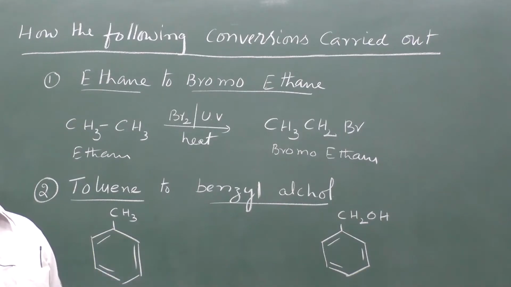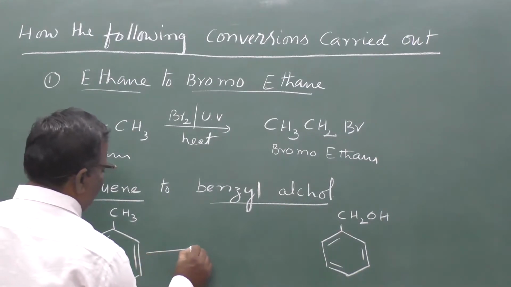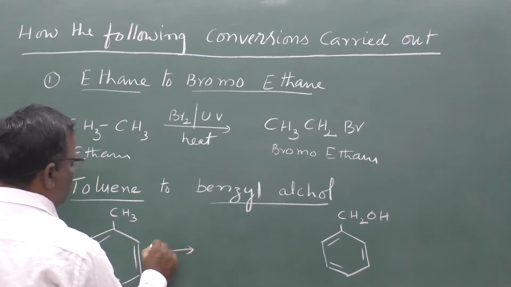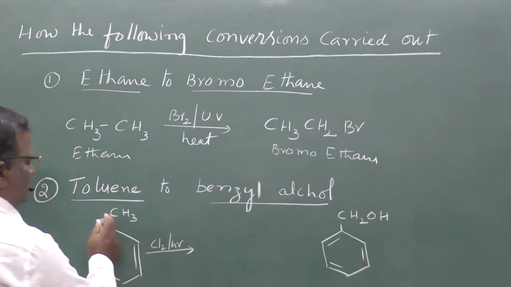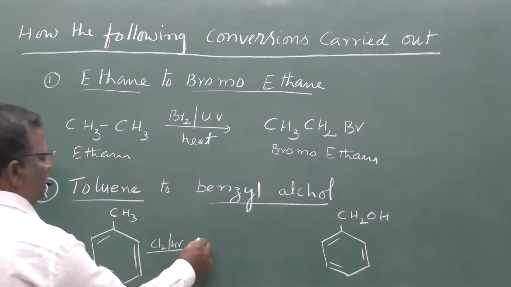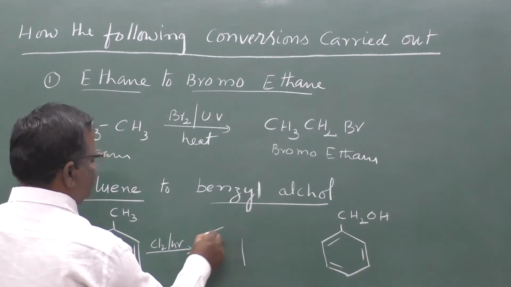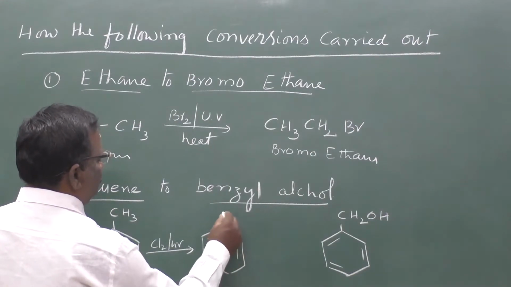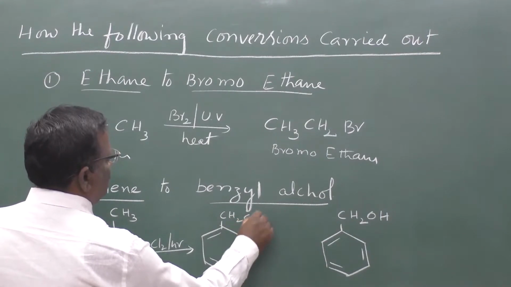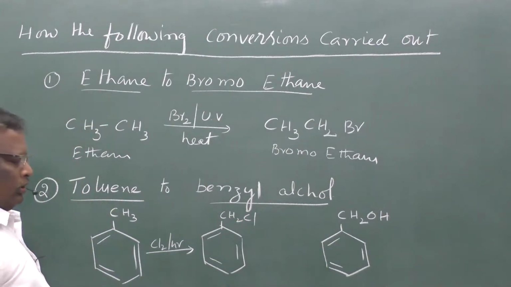This is a two-step reaction. In the first step, this toluene should be converted into a chloro compound. That means in presence of sunlight, when it reacts with chlorine, it will give us benzyl chloride, C6H5CH2Cl.